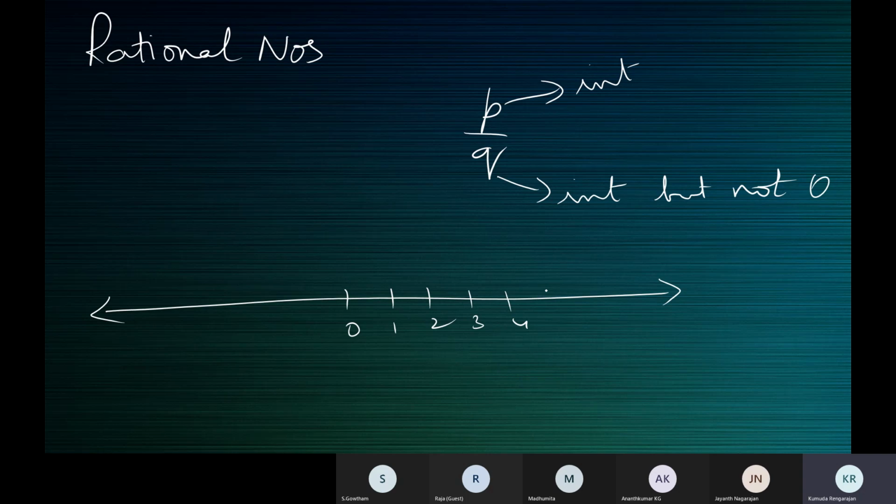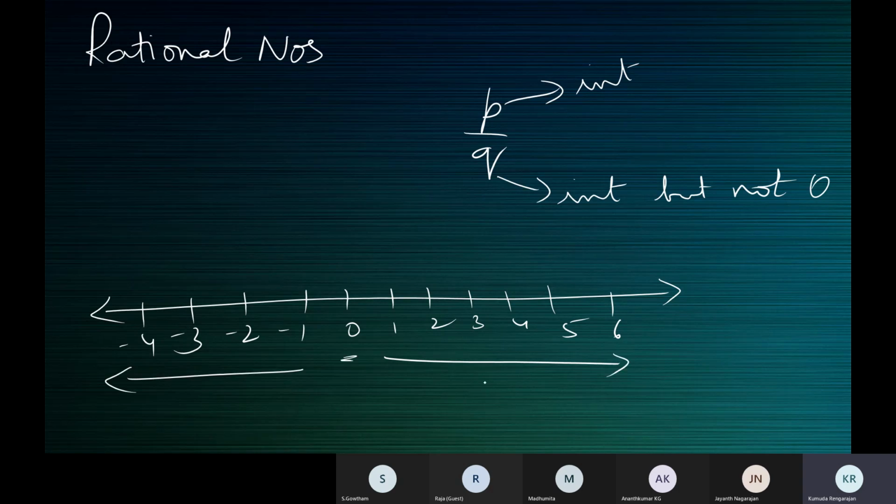There are many more numbers on the number line, children. The few numbers which you can see on the number line are integers, correct? Yes, ma'am. These are the natural numbers, negatives and 0. So this is how we represent integers on the number line.